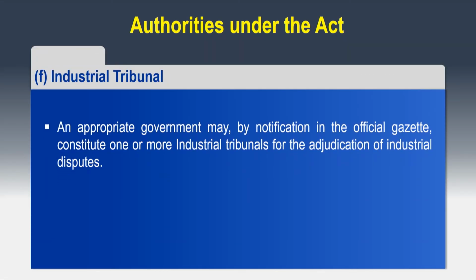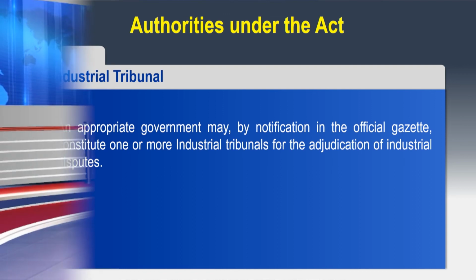An appropriate government may, by notification in the official gazette, constitute one or more industrial tribunals for the adjudication of industrial disputes. The tribunal consists of one person only appointed by the government. The industrial tribunal has wider jurisdiction than the labor courts.